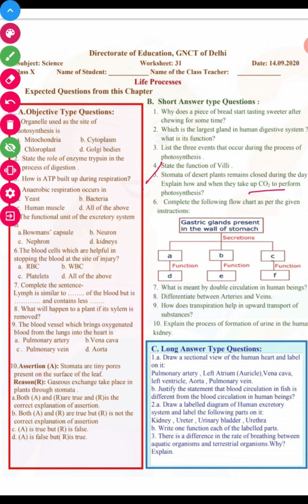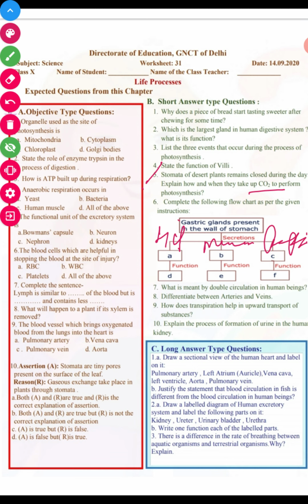Next question, we have: complete the flow chart. See, the gastric glands present in the wall of the stomach secrete HCl, mucus, and pepsin, right?